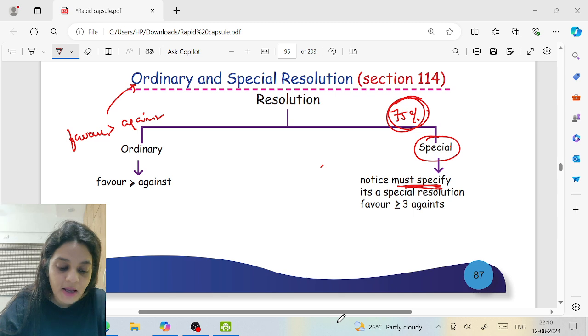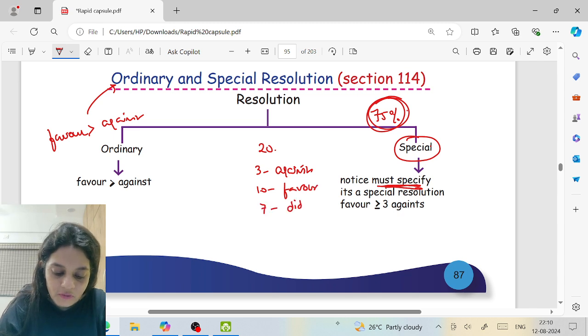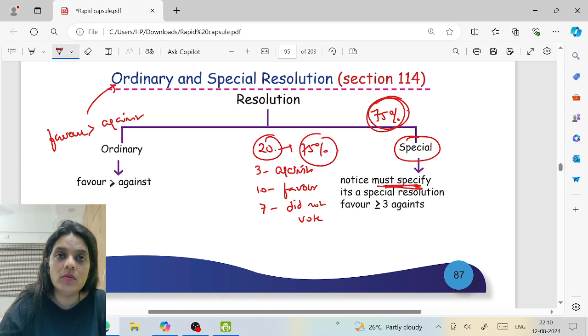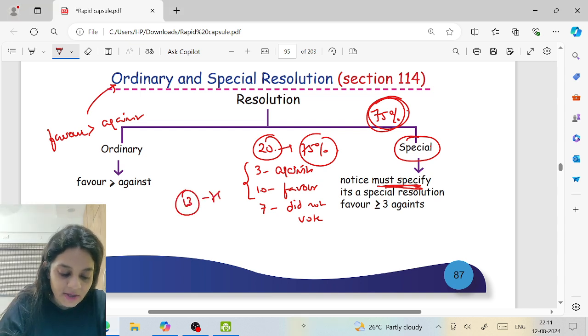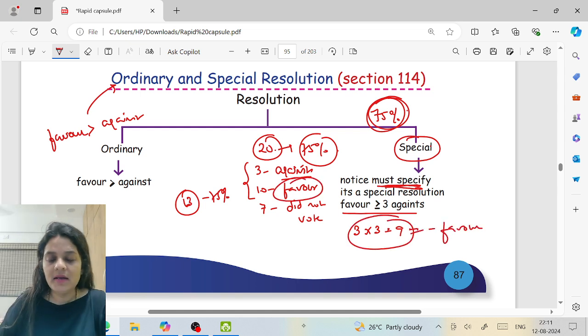75% of what? Let us say there were 20 members. 3 voted against, 10 voted in favor, and the rest 7 did not vote. So, do I have to take 75% of 20? No. Only the numbers who have voted. 13 have voted, 75% of 13. The best way is that the votes in favor should be 3 times the votes against. How many votes against? 3. 3 times 3 is 9. I should have a minimum of 9 in favor. Here it is 10. Is it passed? Yes.